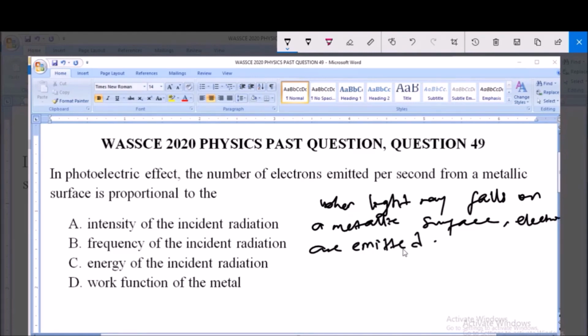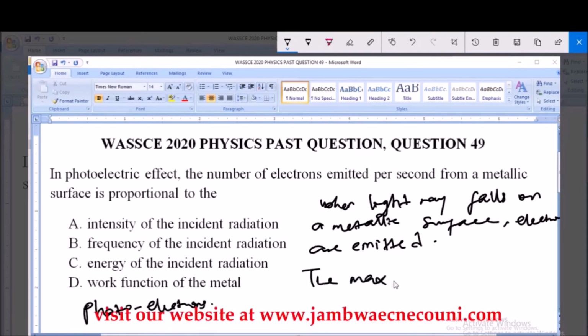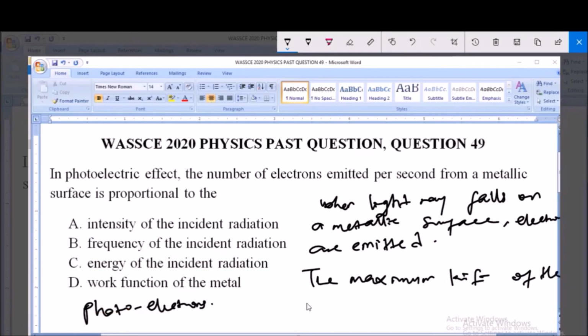These emitted electrons are what we call the photoelectrons. These electrons that are emitted are called the photoelectrons. Now the maximum kinetic energy of these emitted electrons, the photoelectrons,